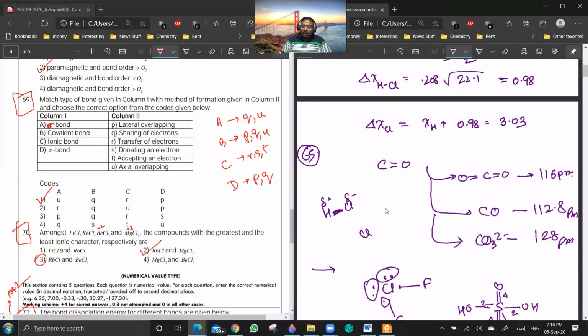Now Cl and Cl minus, which is more electronegative? Cl. It's like you are hungry, and after one chapati your hunger will not be the same, yes or no? Yes, sir. So generally when we talk about electronegativity, we consider the free state only.